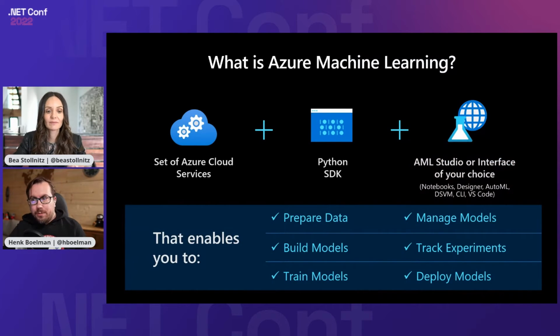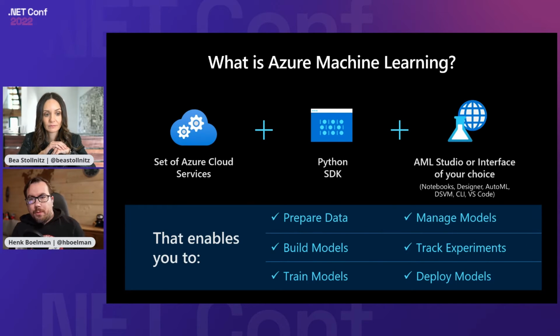So what is Azure Machine Learning? Azure Machine Learning is a set of cloud services. It's not just one single thing. It is a container registry. It is a key vault. It's all these services that really work together and are controlled by a Python SDK. And on top of that are built a few tools to control that again and make things easier, like Azure Machine Learning Studio, the whole experience.